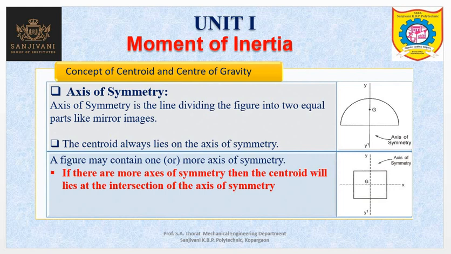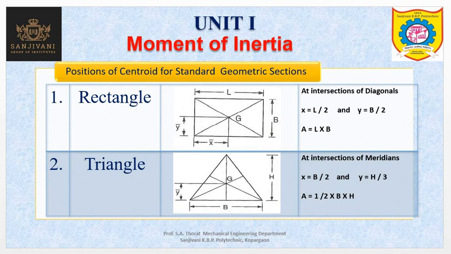Now we will see the positions of the centroid for some regular geometries like rectangle, triangle, circle, etc. In the first geometry, the rectangle, the centroid G lies at the intersection point of its diagonals. This is the first diagonal, this is the second diagonal, and their intersection is treated as the centroid. Similarly, for a triangle, the centroid lies at the intersection point of the three meridians.